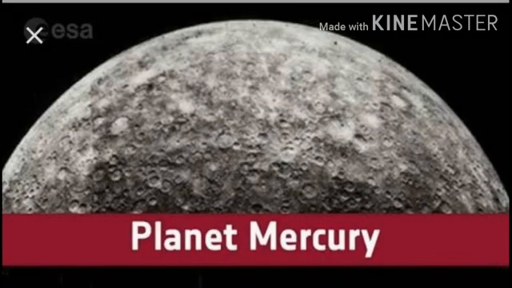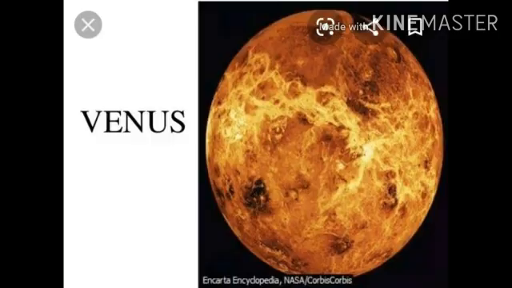Mercury, the nearest planet. Mercury is the smallest and closest planet to the Sun. It is an airless and waterless planet. It does not have an atmosphere and so experiences extremes of temperature. It has no natural satellites. Mercury can be viewed in the morning and evening with the naked eye.